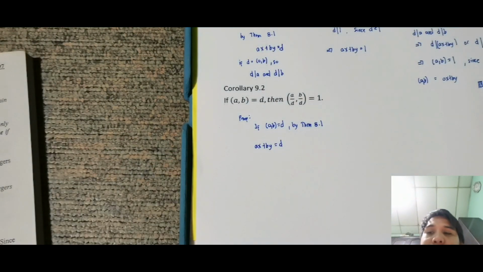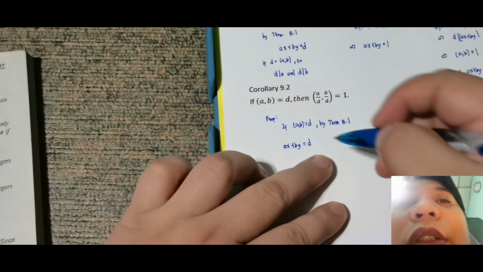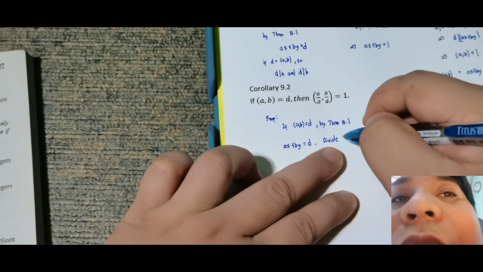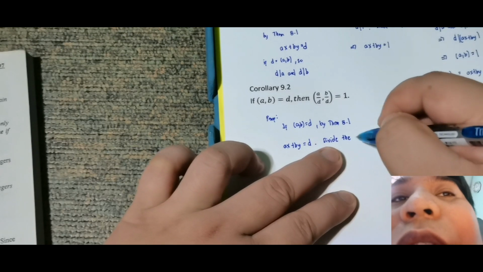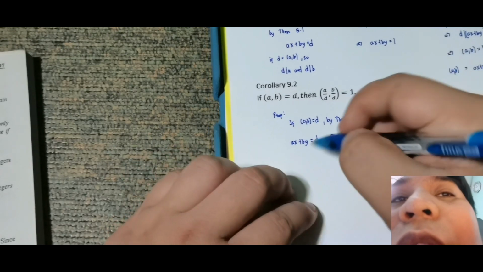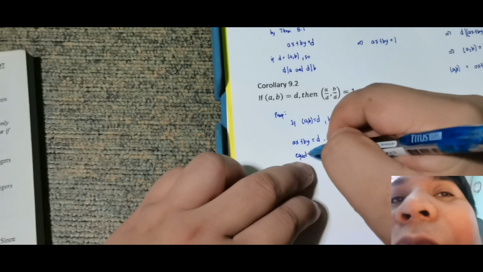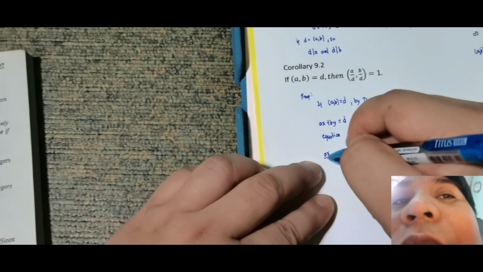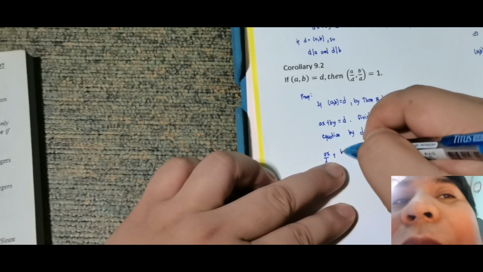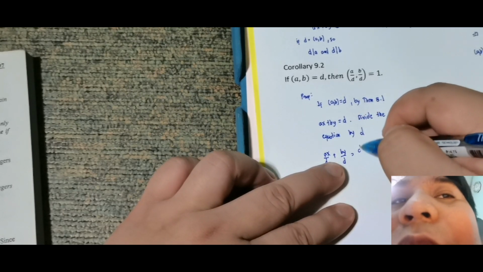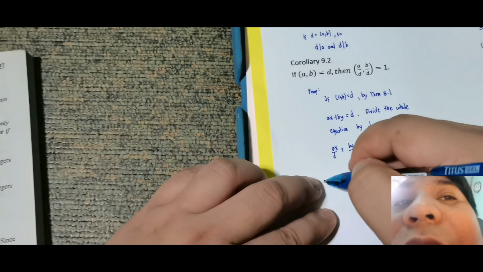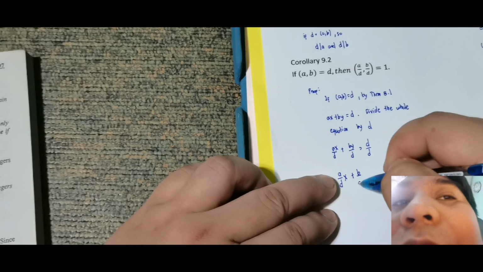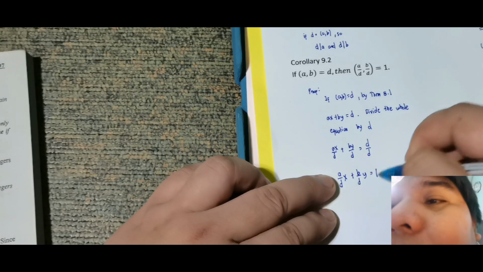Now, let's divide the whole equation by D. We obtain ax over D plus by over D is equal to D over D, which implies that (a over D) x plus (b over D) y is equal to 1.